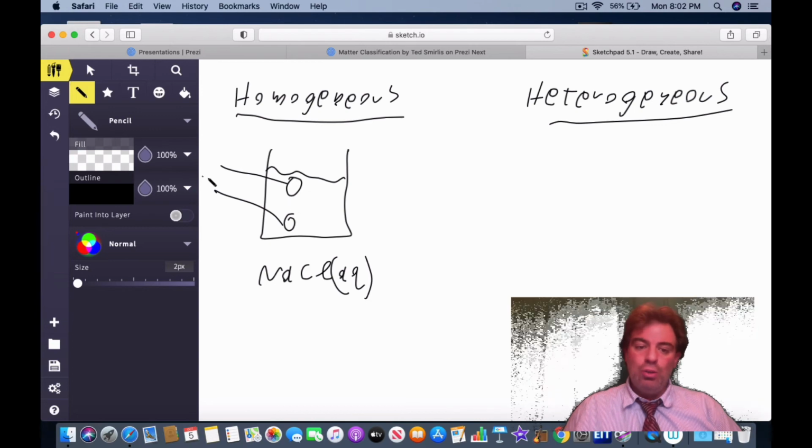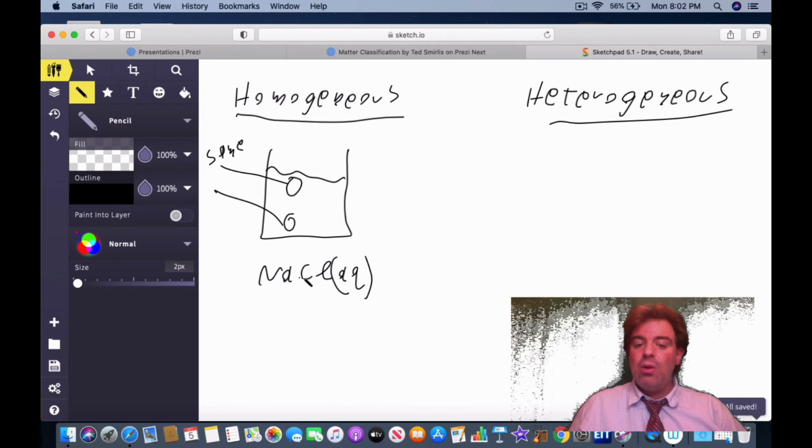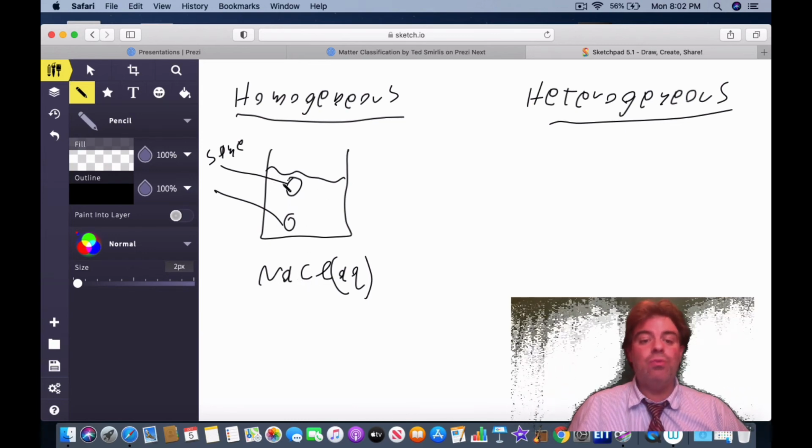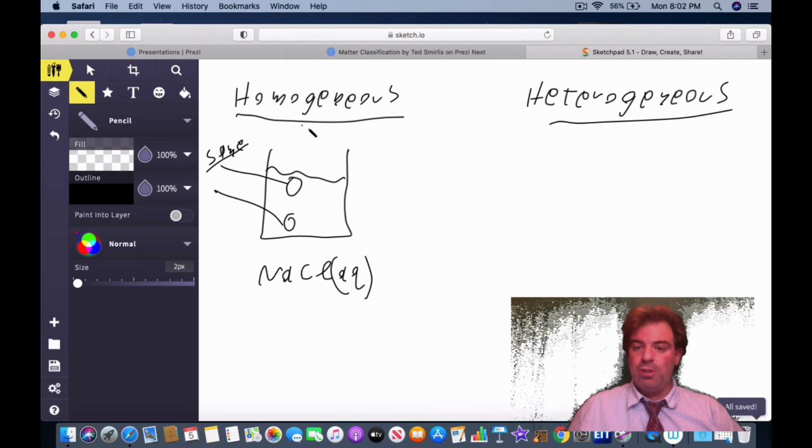You would see that they are exactly the same. Because when NaCl particles are dispersed throughout this liquid medium, because they break apart, it is going to be uniform throughout, and it's going to spread out evenly. So if you look at the top and the bottom, it is going to be identical. It's going to be the same, and therefore it's a homogeneous mixture.